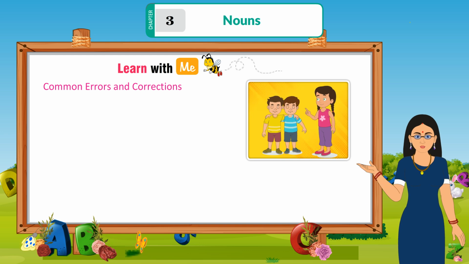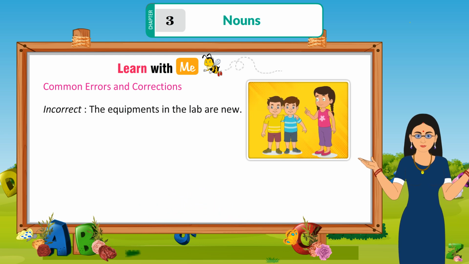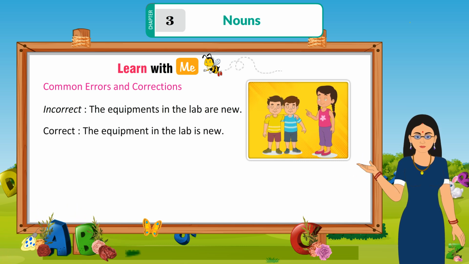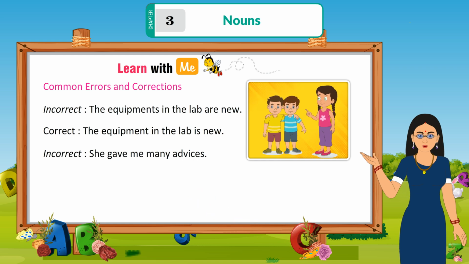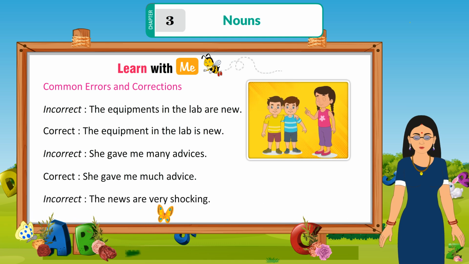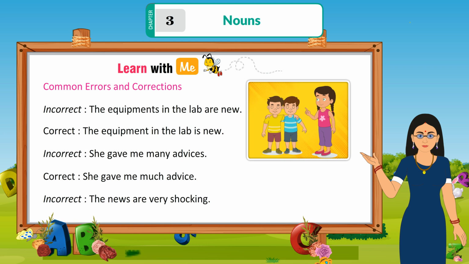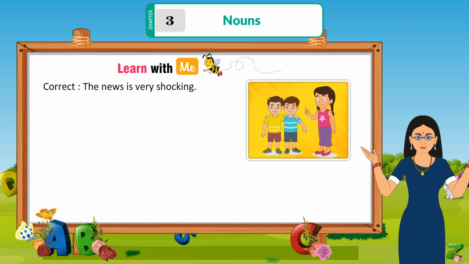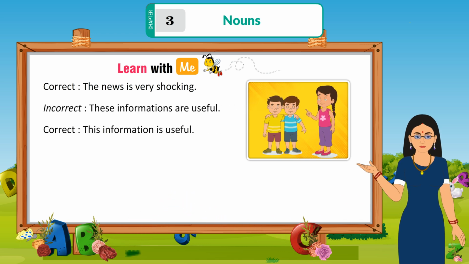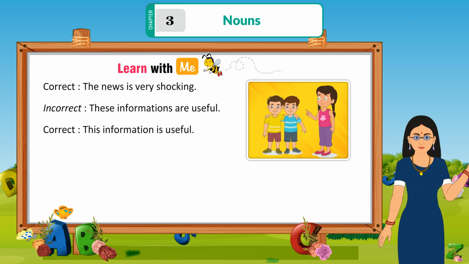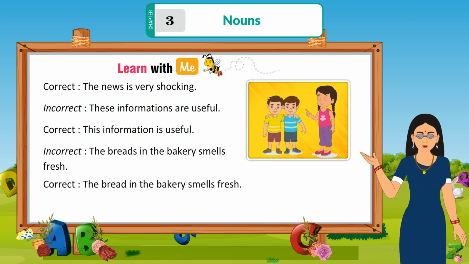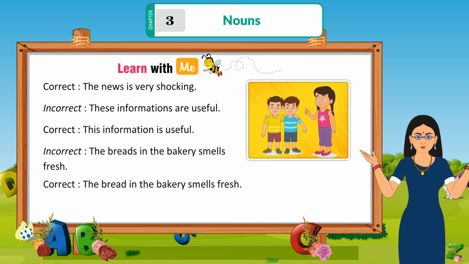Common errors and corrections. Incorrect: the equipments in the lab are new. Correct: the equipment in the lab is new. Incorrect: she gave me many advices. Correct: she gave me much advice. Incorrect: the news are very shocking. Correct: the news is very shocking. Incorrect: these informations are useful. Correct: this information is useful. Incorrect: the breads in the bakery smell fresh. Correct: the bread in the bakery smells fresh.